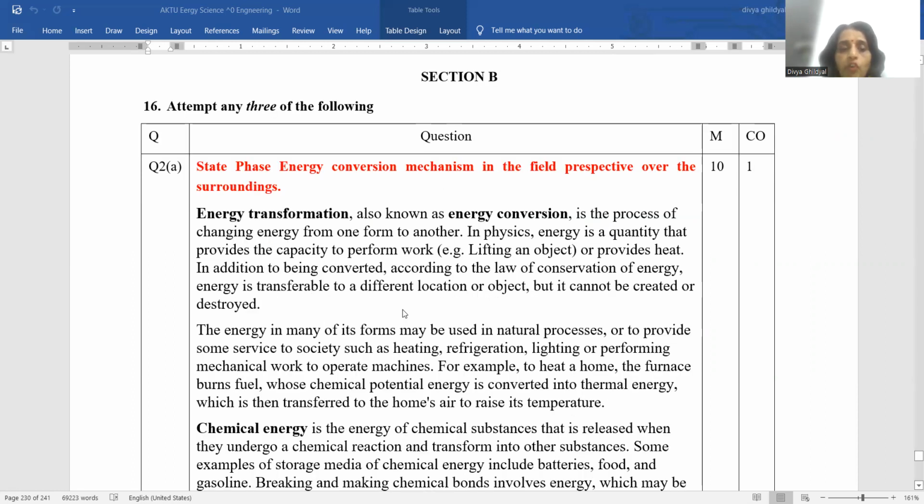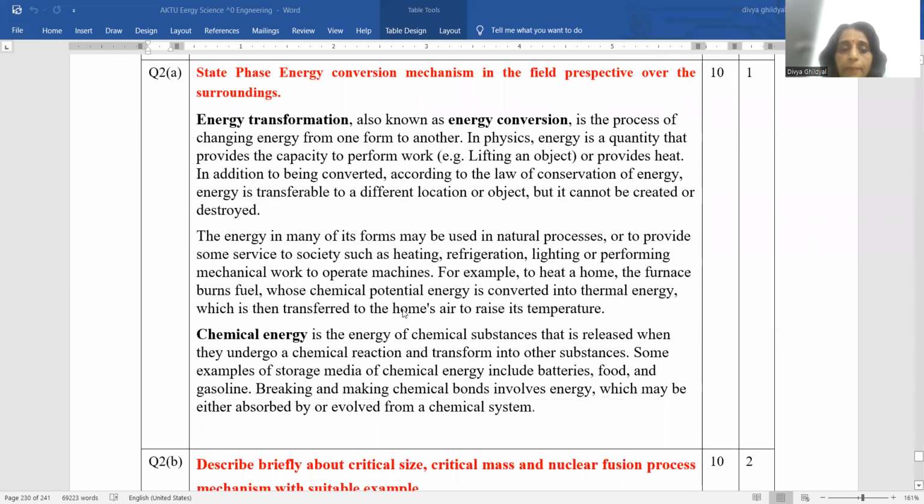So we will focus more on chemical energy in this case, because chemical substances are released in the atmosphere or our surroundings, and storage media of chemical energy includes batteries, food, gasoline, breaking and making of chemical bonds involving chemical energy, which may be either absorbed or evolved into our atmospheric system.